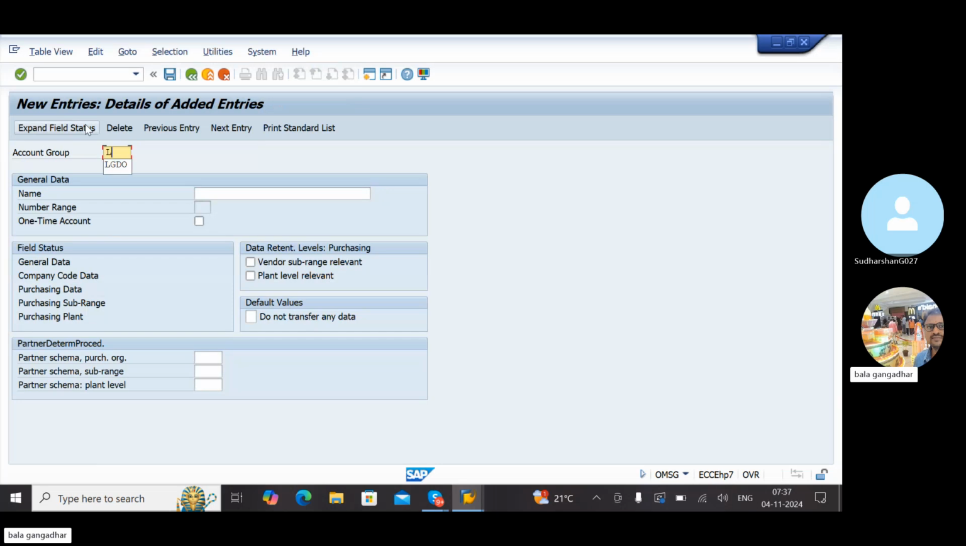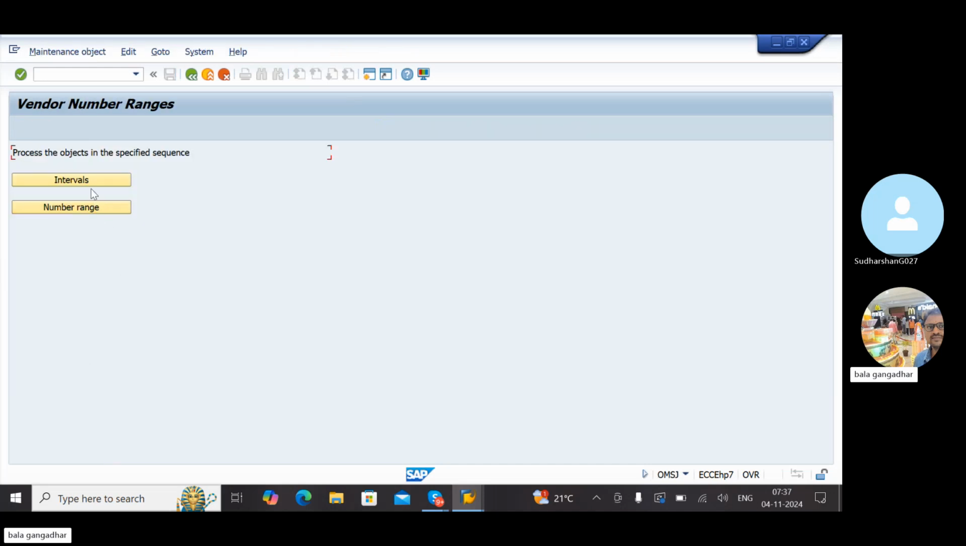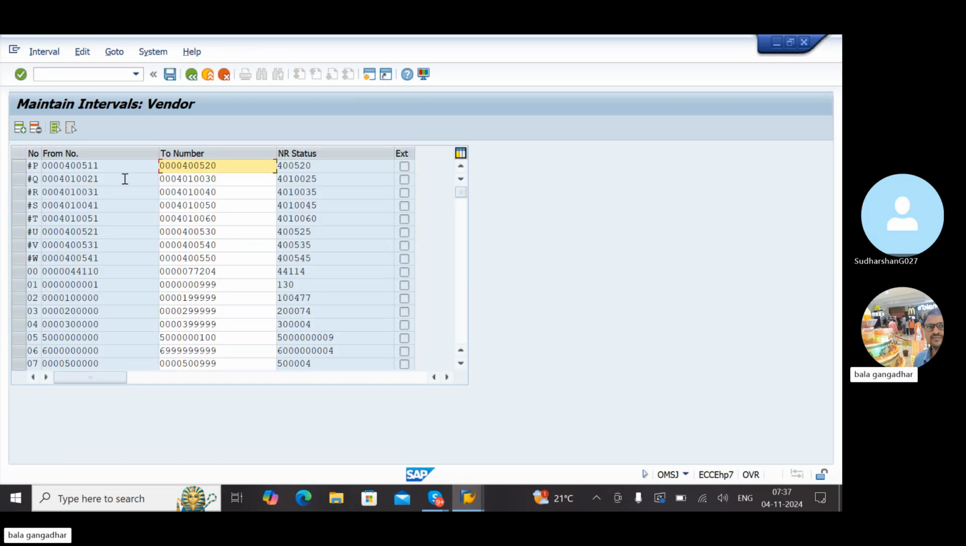New entries. Okay, LG goods supplier. Two I created. We have to maintain the number range here. Last class I maintained it the same way. Define number ranges for vendor master. Just go to intervals. You can choose any interval, or otherwise you can recreate. 04 is there, I can use 04.